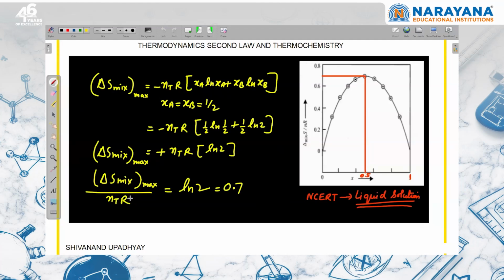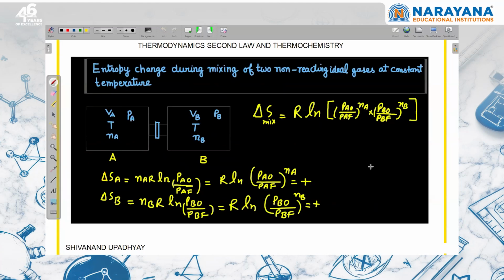So delta S mixing per mole divided by R is equal to ln 2, which is equal to 0.7. तो यहाँ पे ये ध्यान से देखो, और ये maximum यहाँ पे आ रहा है when the mole fraction is 0.5, right?